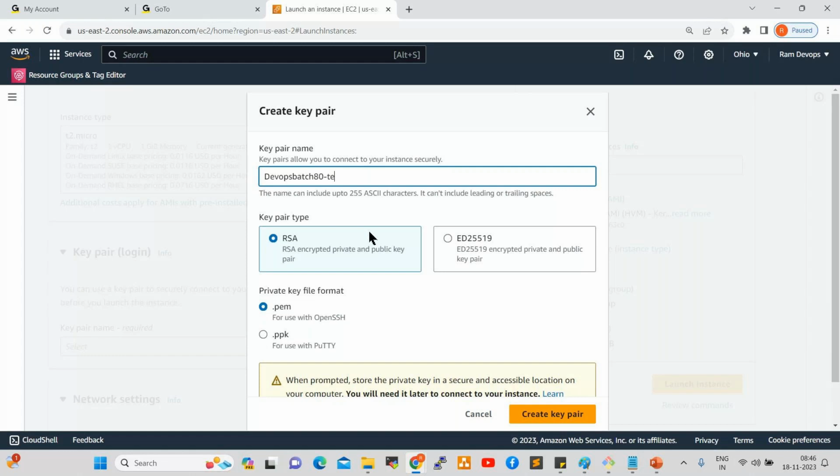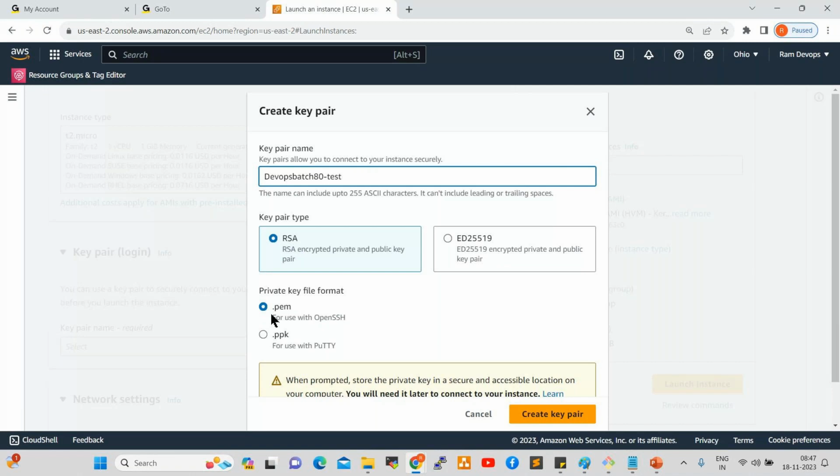Here the key pair type is RSA, and there is an encrypted private and public key option. Always select RSA only. An encrypted private key is not required, so encryption is not required here. Encryption means when you select this, it will show you the encrypted format. We don't require that. You can use RSA only.